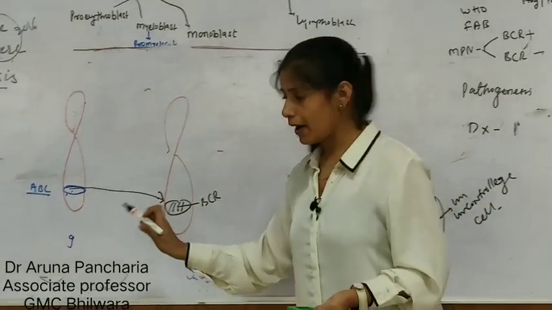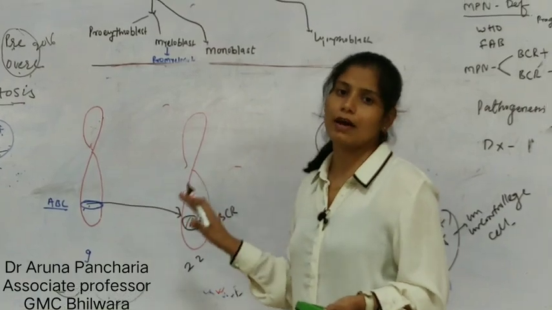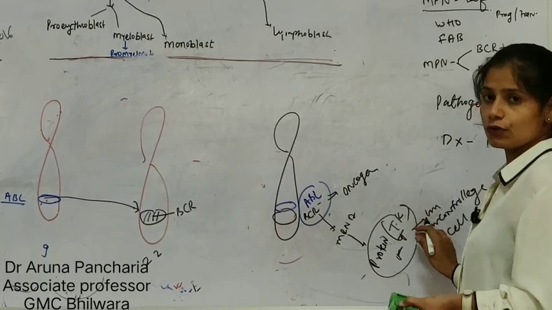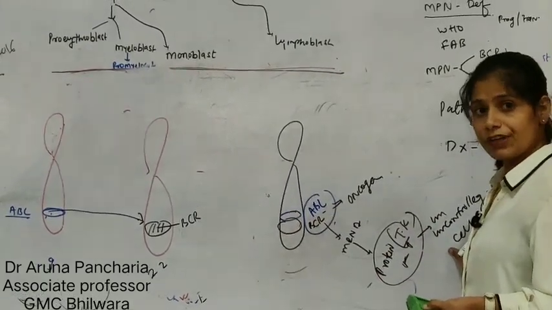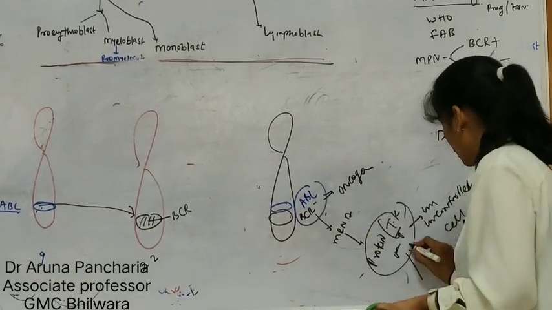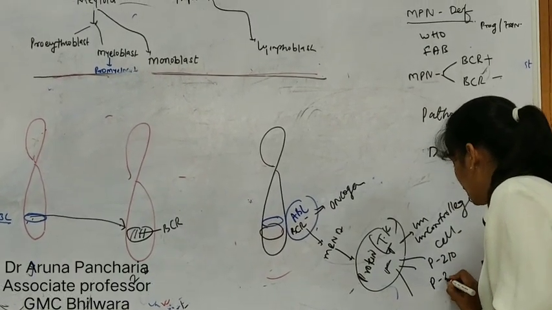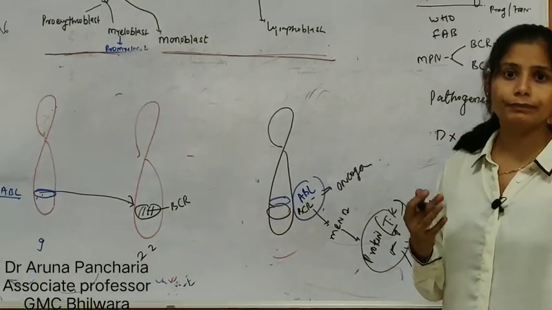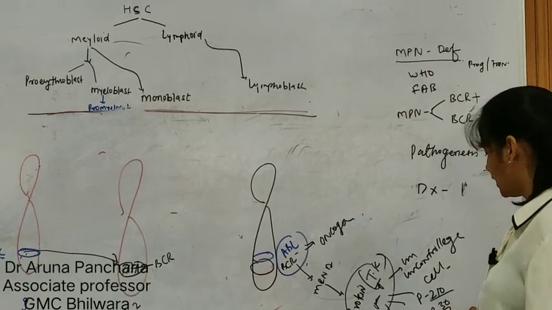So the main part is the BCR-ABL translocation. This is a balanced translocation, also called a reciprocal translocation. A novel gene has been created, it will encode the tyrosine kinase, and there will be uncontrolled proliferation of the cell. Via this, there may be three gene products: P210, P230, and P190, depending on the weight in kilodalton.